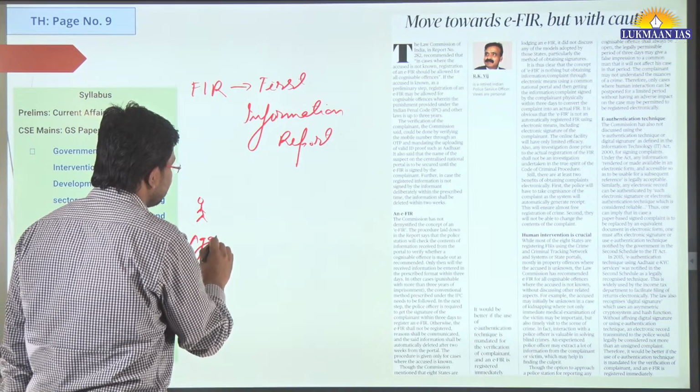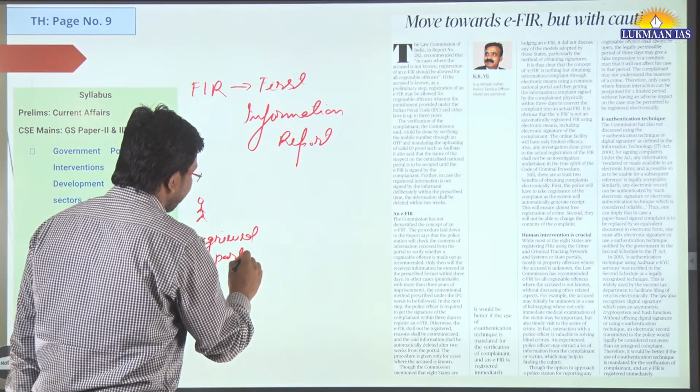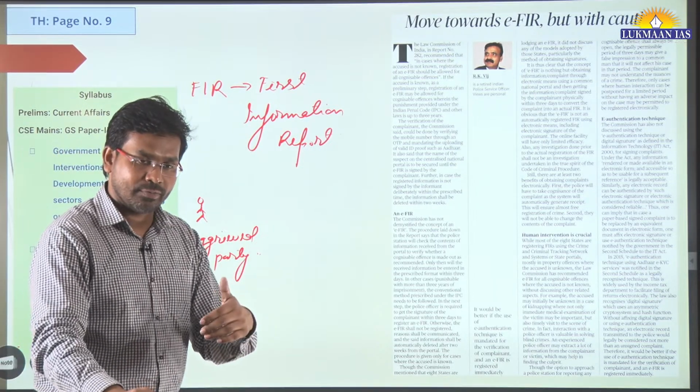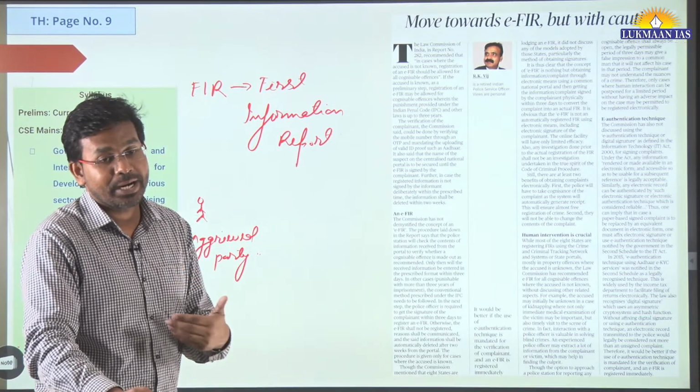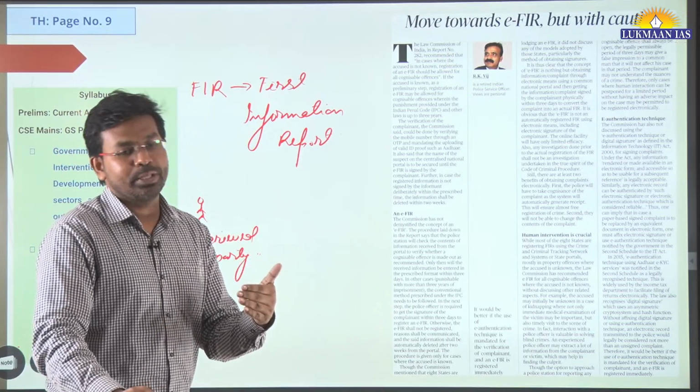Aggrieved party means the party on whom some kind of wrong has happened, and who wants to approach the police and report it.